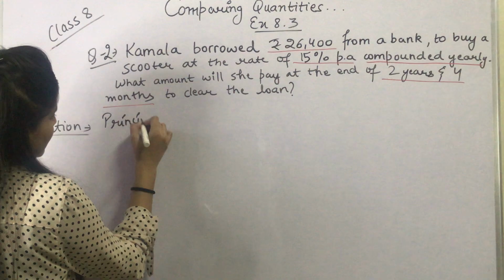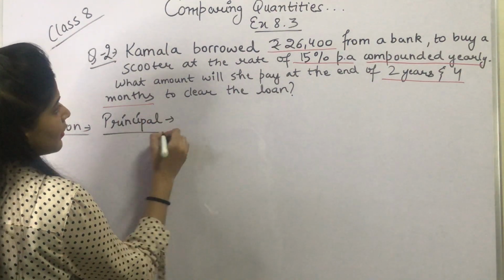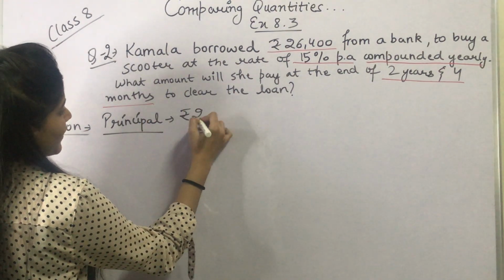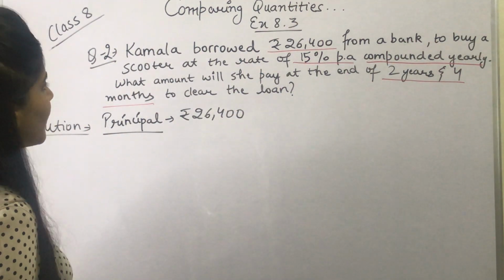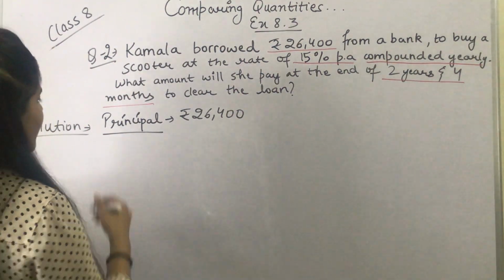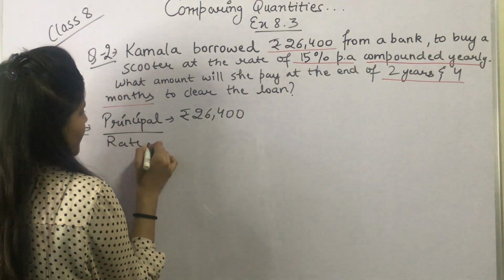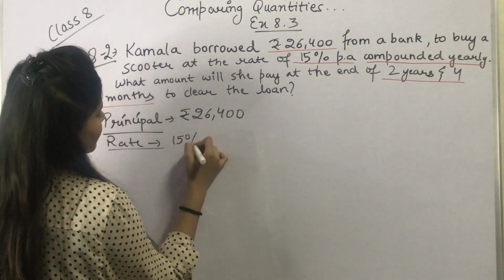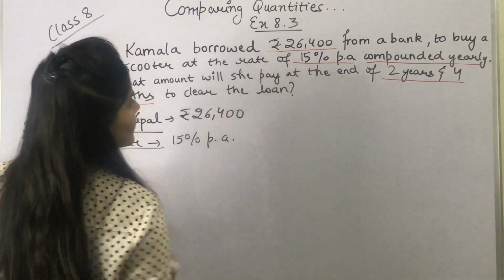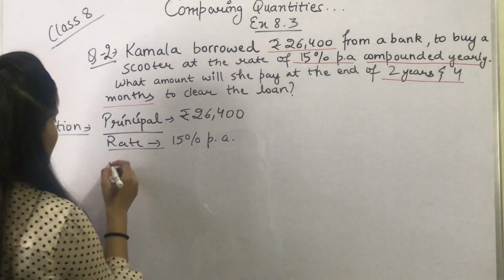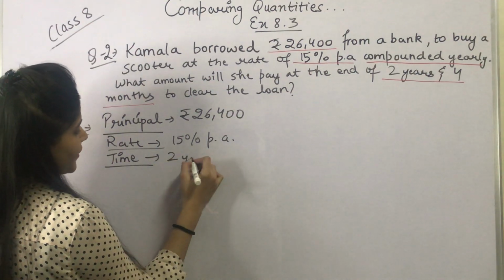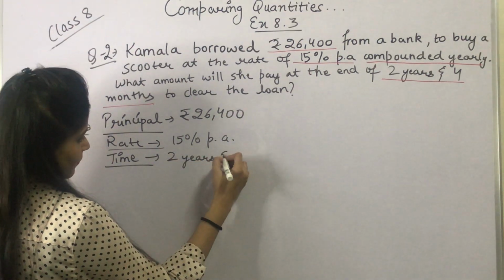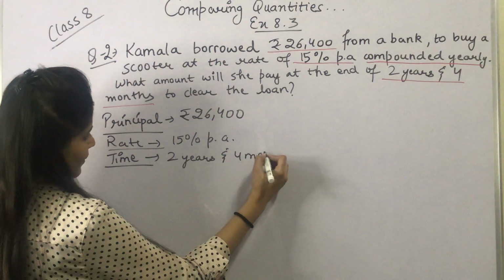Principal is rupees 26,400, and rate is 15% per annum, and time is 2 years and 4 months.